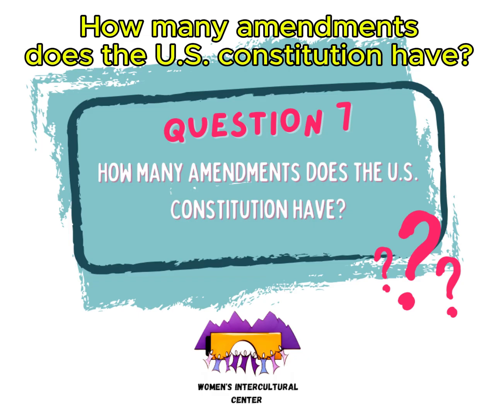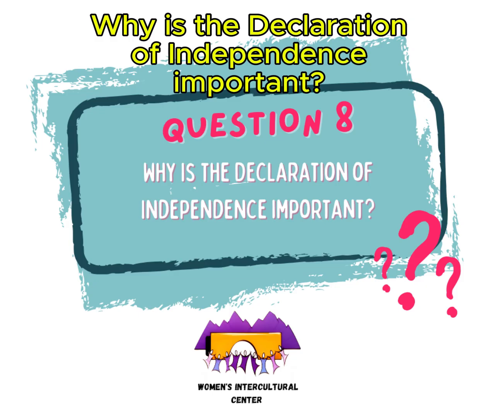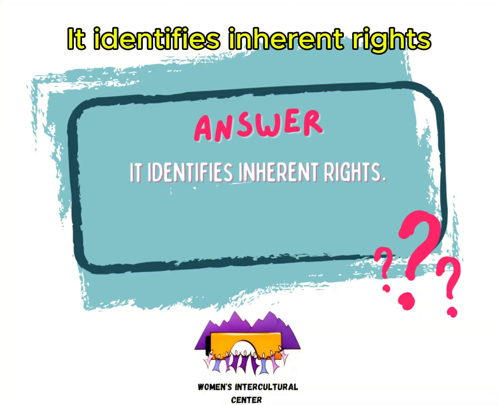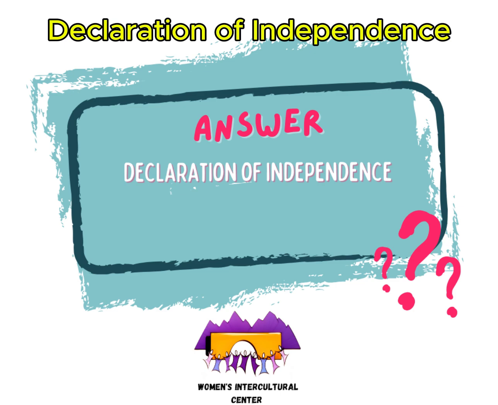How many amendments does the U.S. Constitution have? 27. Why is the Declaration of Independence important? It identifies inherent rights. What founding document said the American colonies were free from Britain? Declaration of Independence.